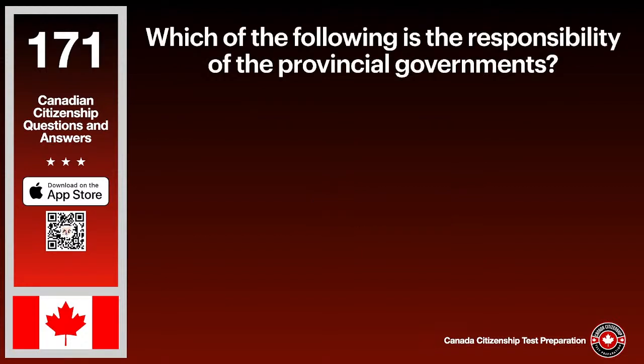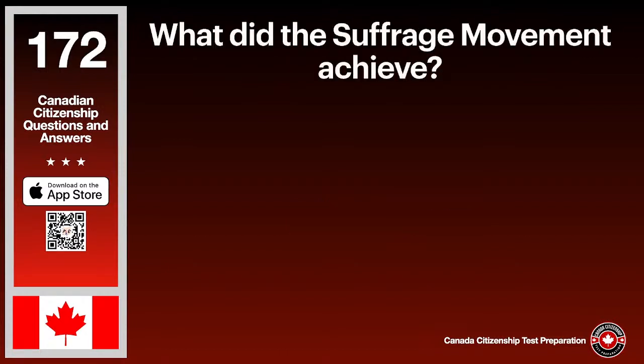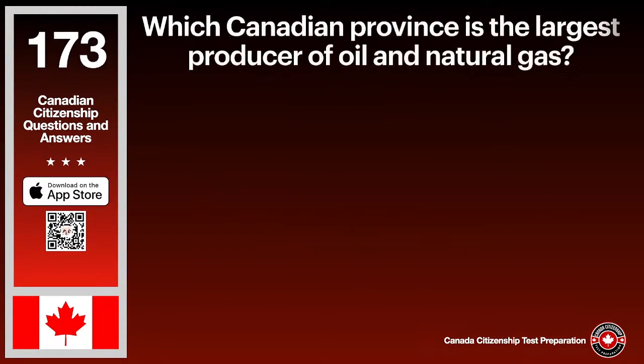Which of the following is the responsibility of the provincial governments? The answer is highways. What did the suffrage movement achieve? The answer is women obtained the right to vote. Which Canadian province is the largest producer of oil and natural gas? The answer is Alberta.